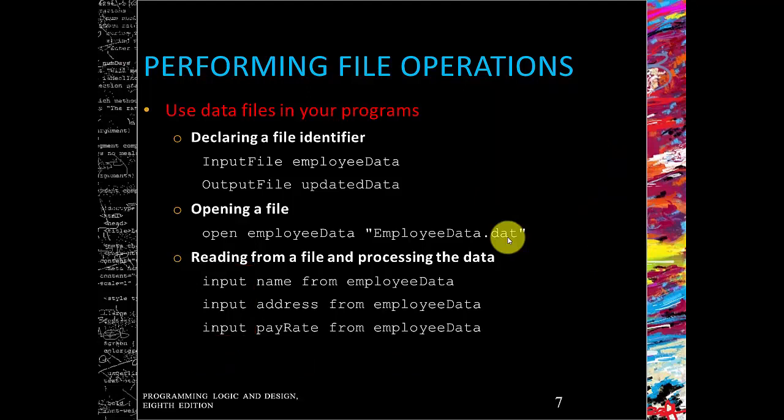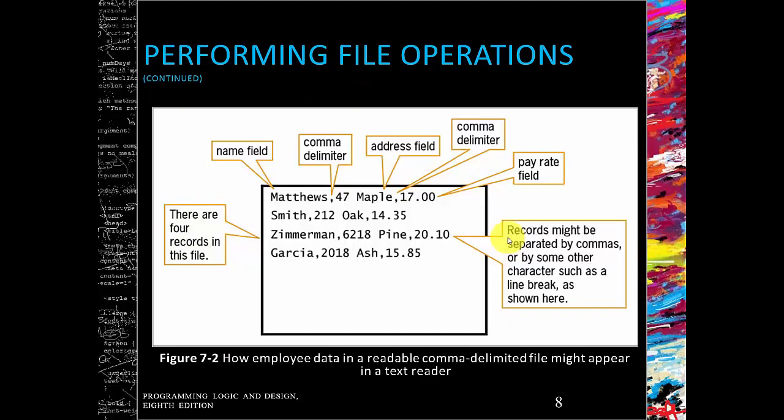The last 2 operations are writing to a file and closing a file, which I'll discuss just now. But firstly, I need to discuss reading 3 data items, the name, the address, and the pay rate, from a storage device into memory. How does this actually work?